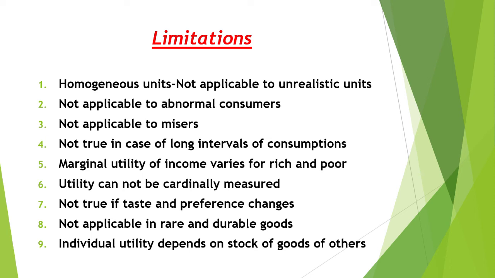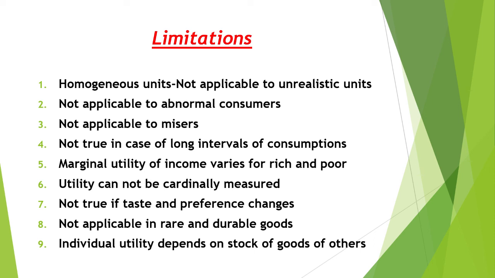Third, it is not true in the case of misers, because they get more and more satisfaction from each successive unit they consume. Fourth, the continuous consumption assumption is not always true, because if they consume after a long period of time, they get more satisfaction from consuming this good. The fifth one, the marginal utility varies across different income groups. The sixth one, the utility cannot be measured quantitatively or in numerical terms. We can only compare them or rank them according to their preferences.